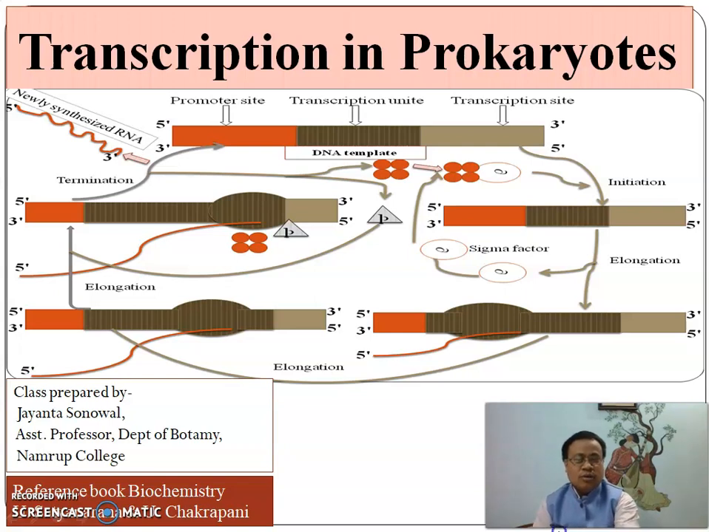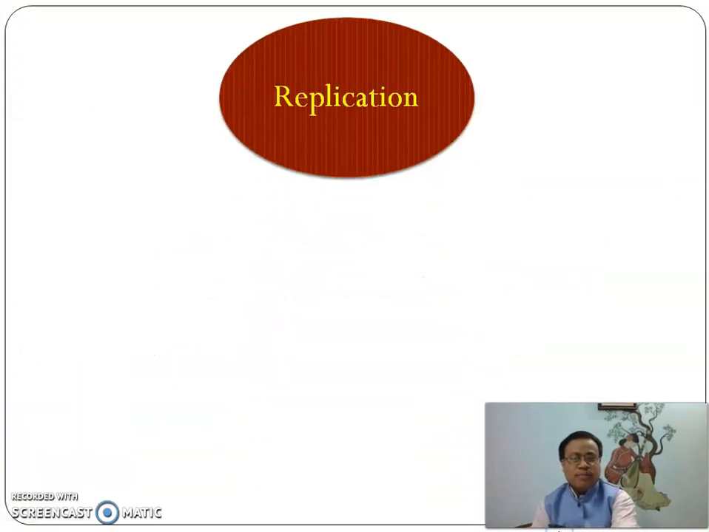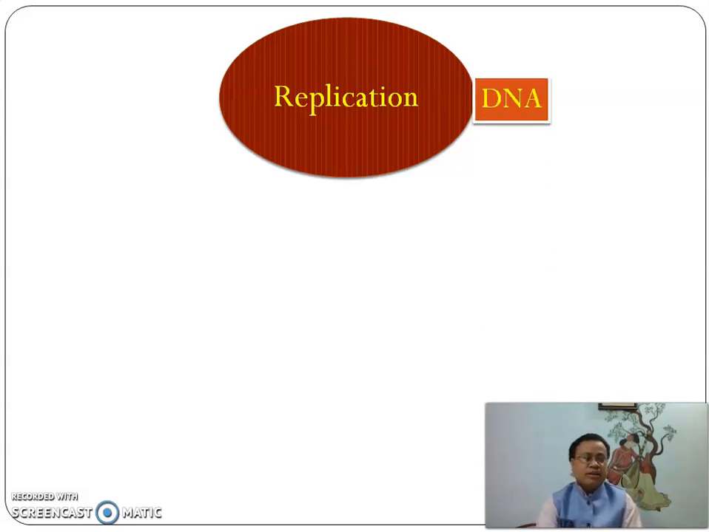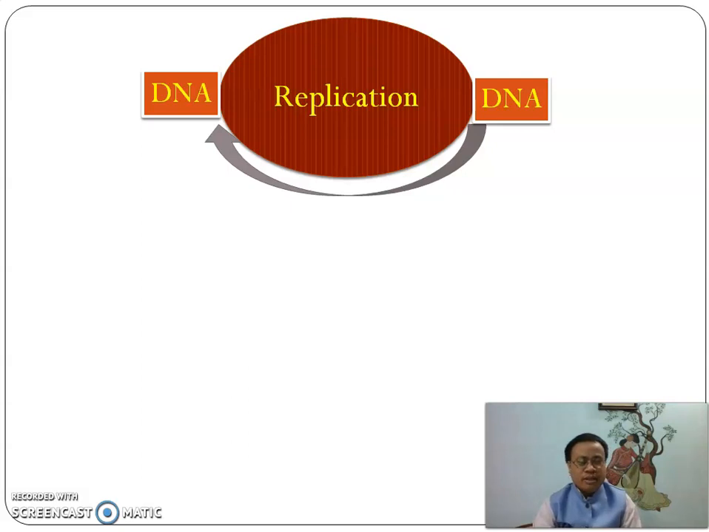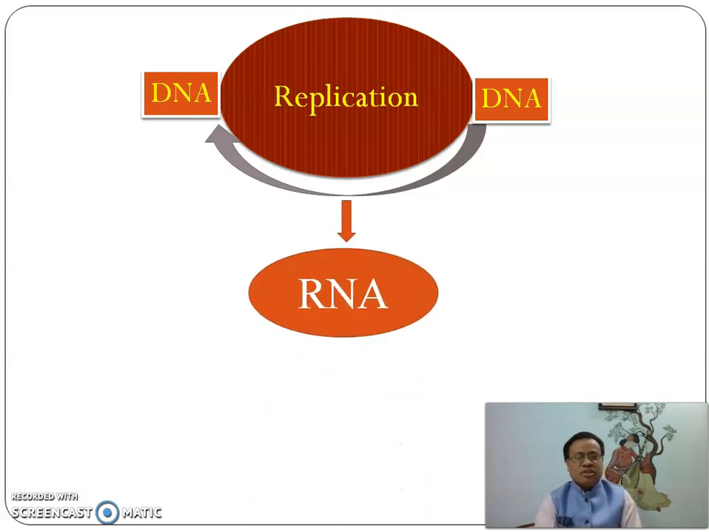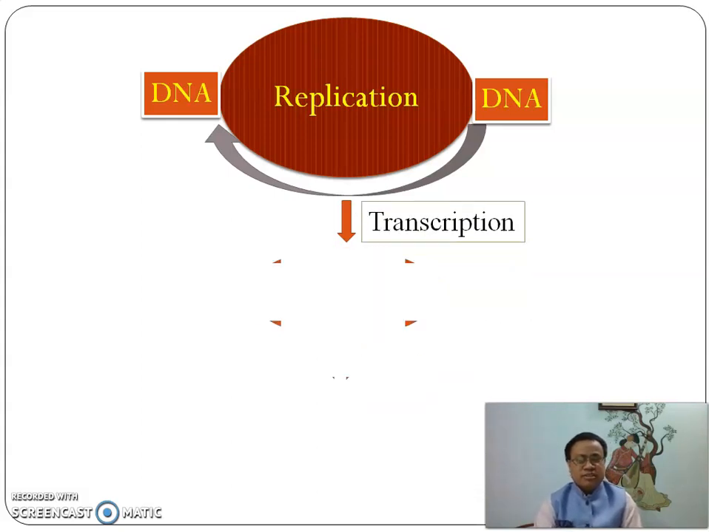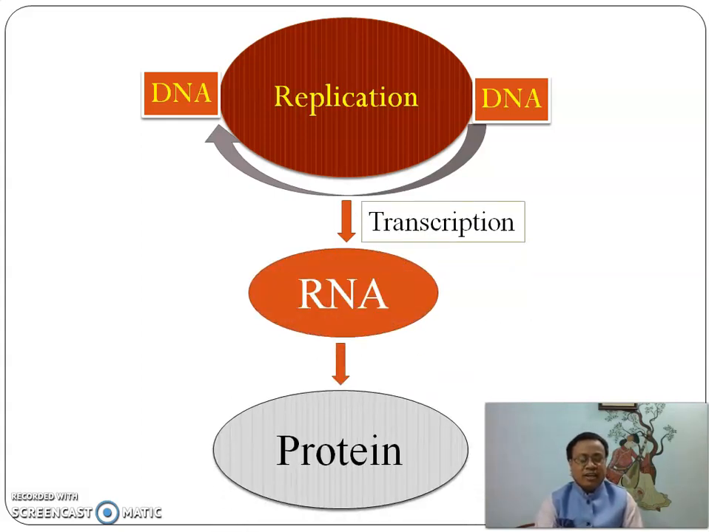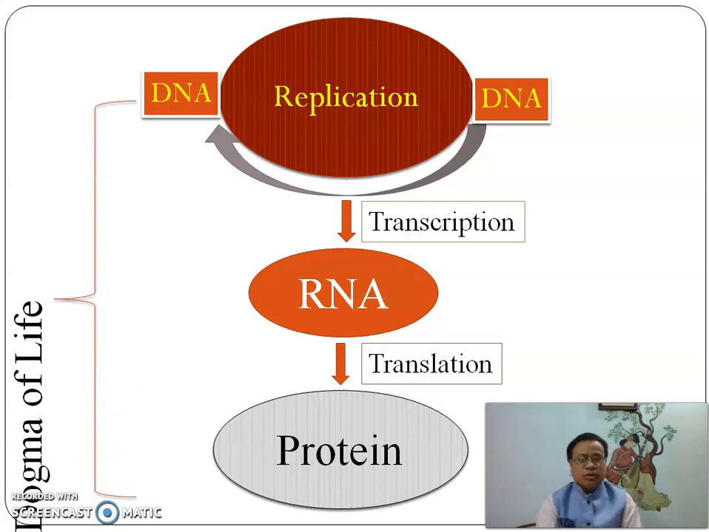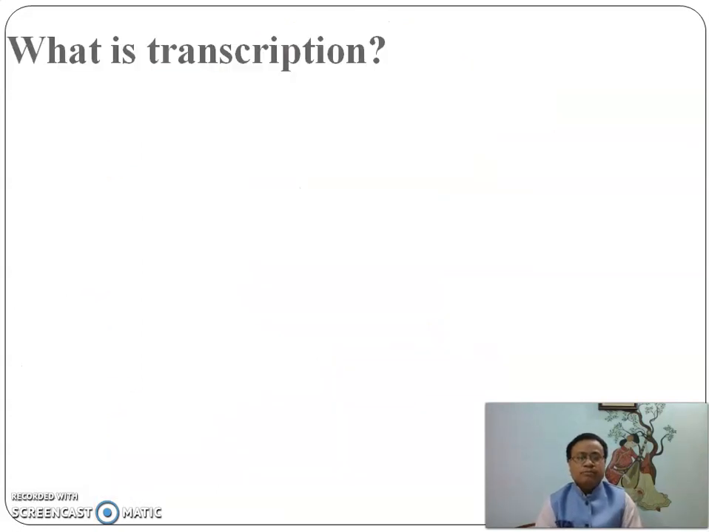Let us see what is central dogma. Central dogma is the replication, transcription, and translation. Replication means the synthesis of DNA from DNA. The synthesis of RNA from DNA is called transcription, and the synthesis of protein from RNA is called translation. The entire three processes from replication of DNA to synthesis of protein are called the central dogma of life.